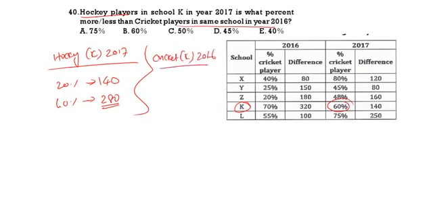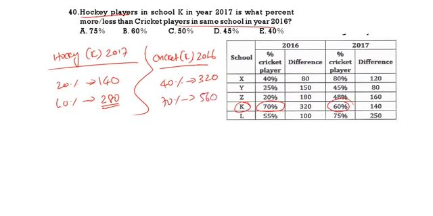So K 70% cricket, 30% hockey. Difference 40%. 40% is 320. 70% is how much? So 40% is 320 means 1% is 8. 70 into 8, 560.